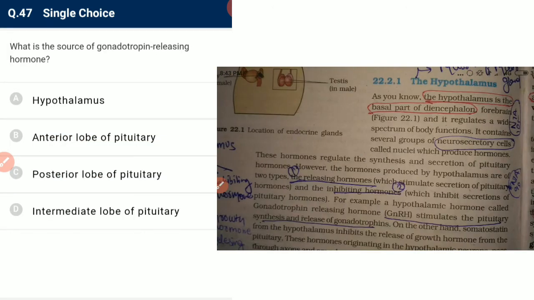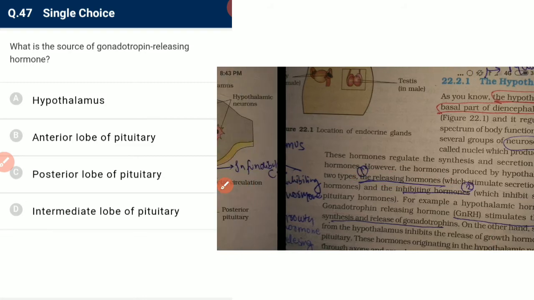Okay, the source of gonadotropin releasing hormone is the hypothalamus. Hypothalamus is the source of releasing hormones, and it is the basal part of the diencephalon.